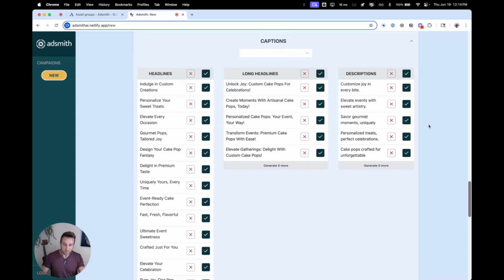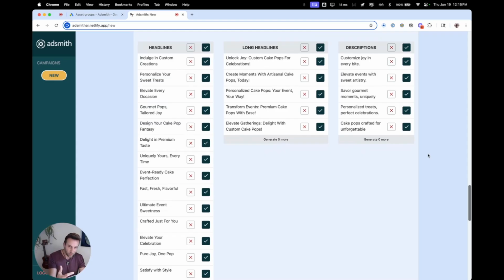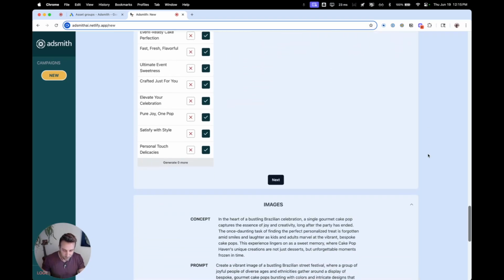Next, the captions. So again, if we chose Portuguese, these would be in Portuguese, but I just want you to see that we fit this exactly to what Google needs, which is different than Meta, Amazon, LinkedIn, X, TikTok. Everything's different, but we take care of that for you, so you don't need to worry about it. And again, as long as these are credible, then it's good. And the more information you give us on the offering, the more we're going to fit it to your brand voice and your brand style.